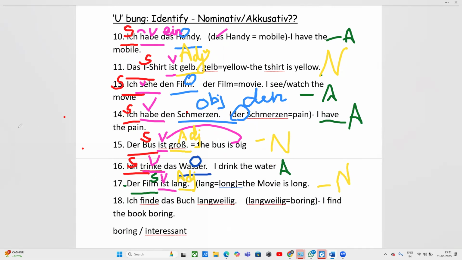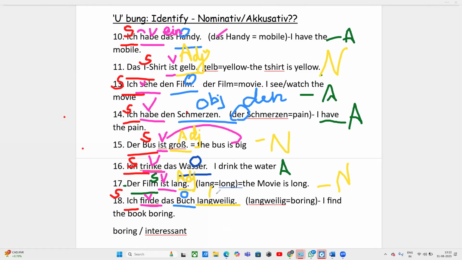So ich is the subject here. We are talking about how many things? I and boring? No. I and book. We are talking about I and book. So I will become your subject. Finden is the verb that we are using. Book is your object. Das is the article.